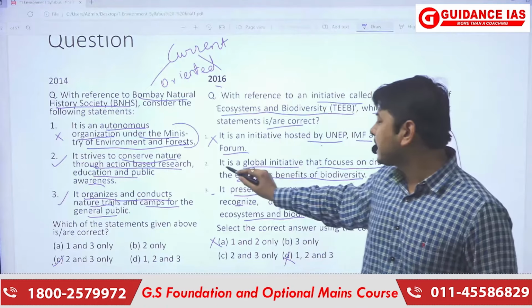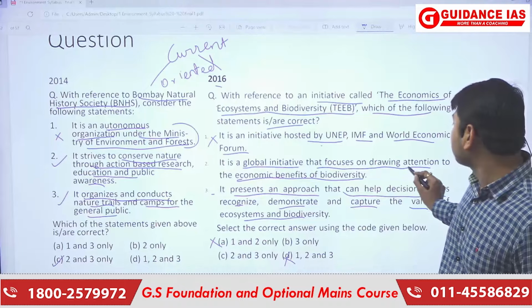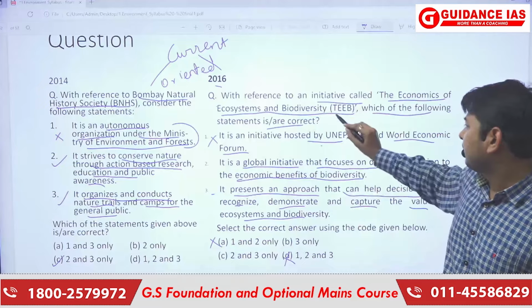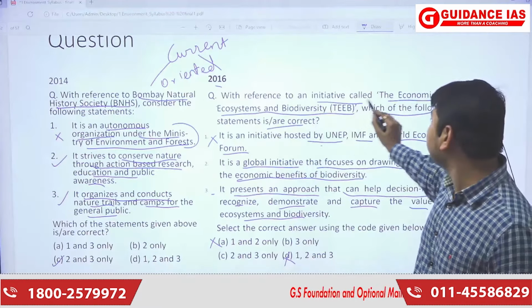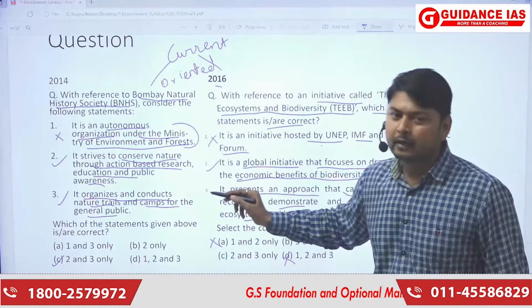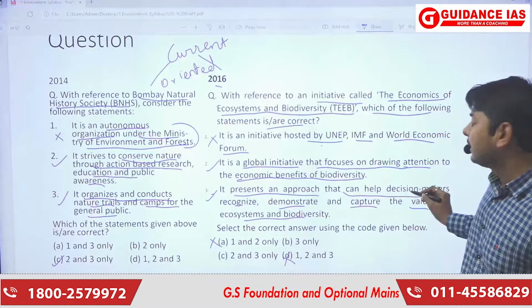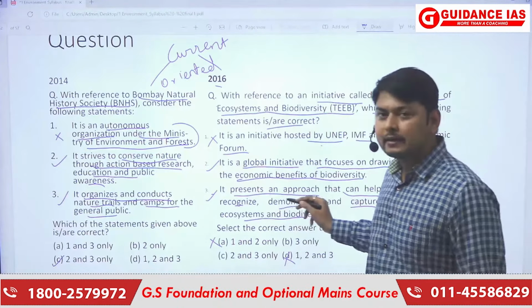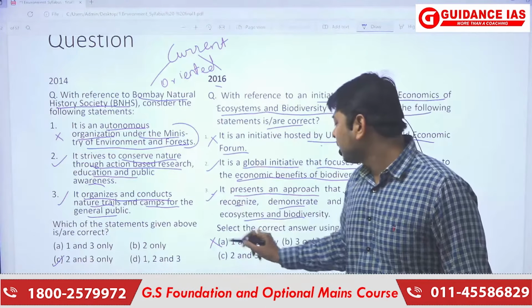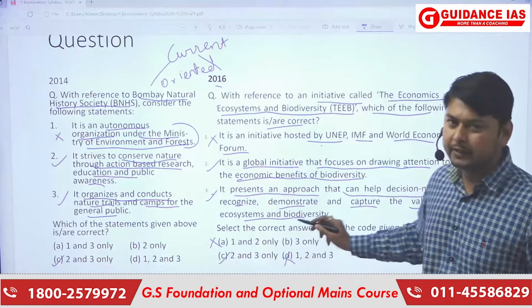So I'll be seeing the second statement: it is a global initiative that focuses on drawing attention to the economic benefits of biodiversity. From the statement itself, we can see that it is the Economics of Ecosystems and Biodiversity, so this is a correct option. Now the third statement is also correct, that it is an approach that can help decision makers to recognize, demonstrate, and capture the value of ecosystems and biodiversity. So we can see that option C is the correct option here.